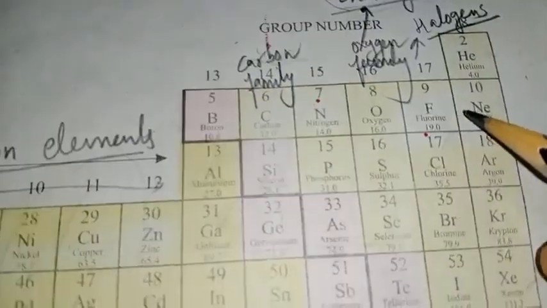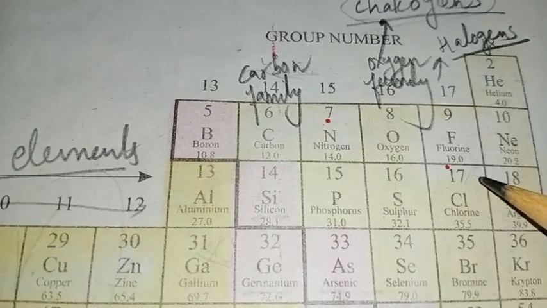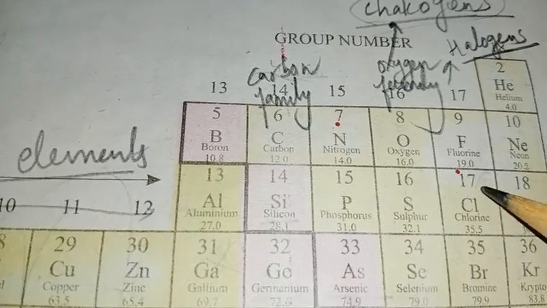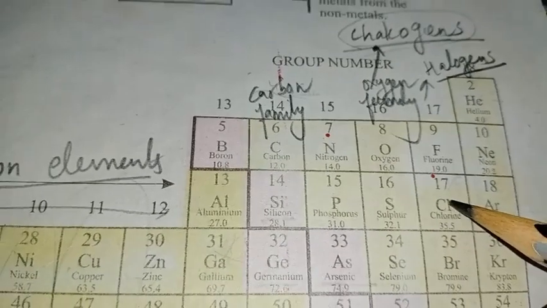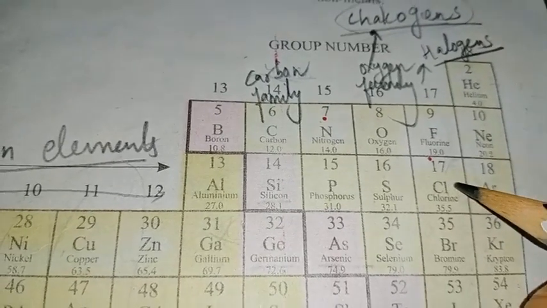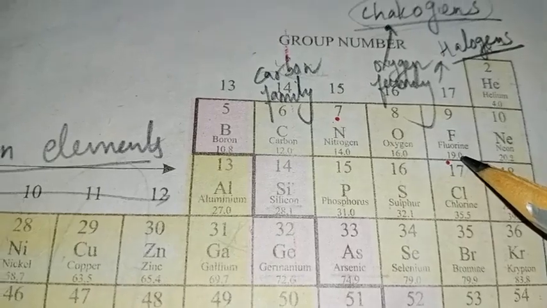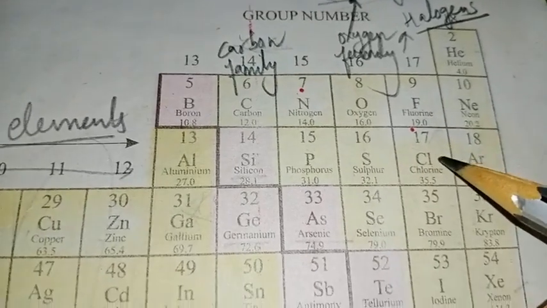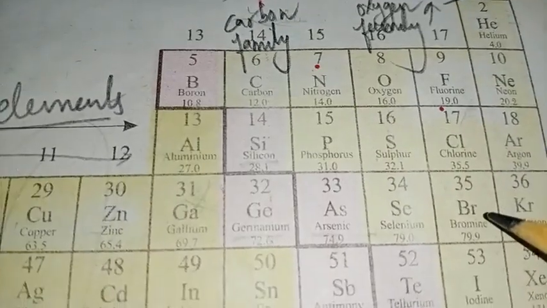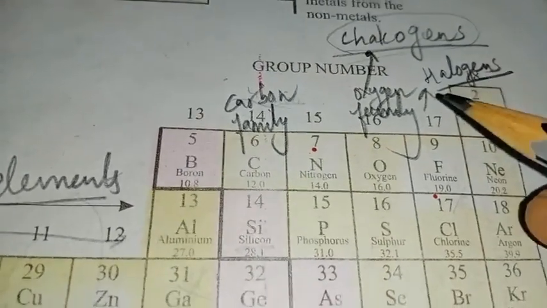So they generally form salts when they react with metals, especially the alkali metals of the first group and the alkaline earth metals of the second group. They form a special type of salt called halide salts, in the form of chloride, bromide, like that. So they are called the halogen family.